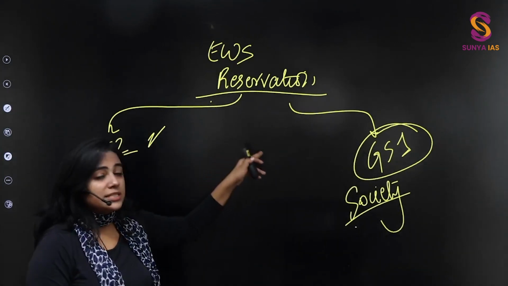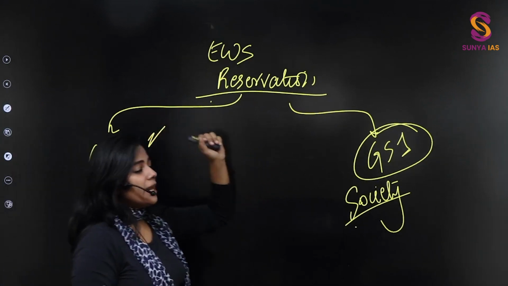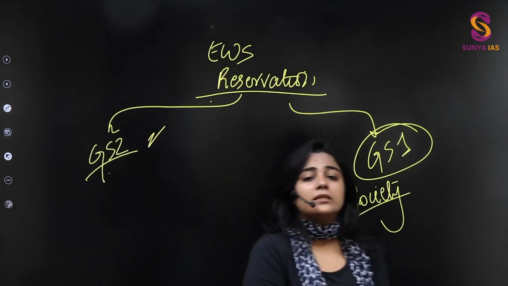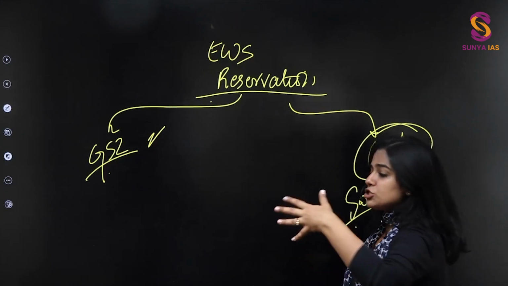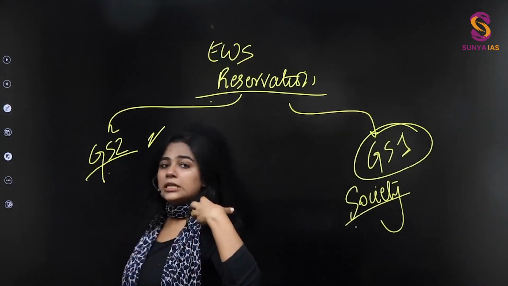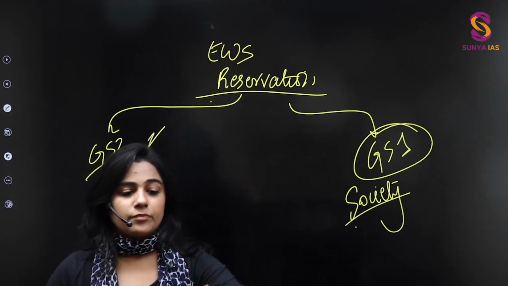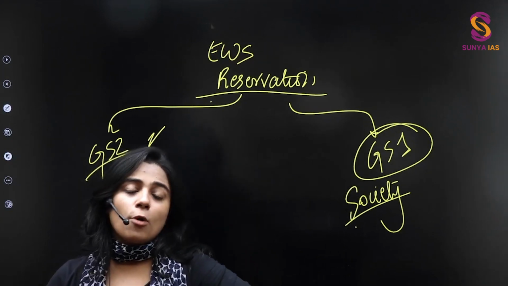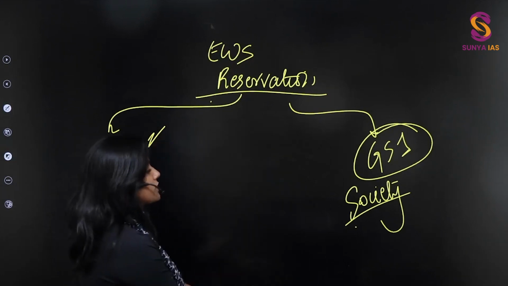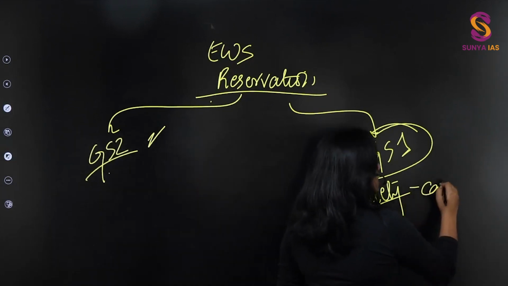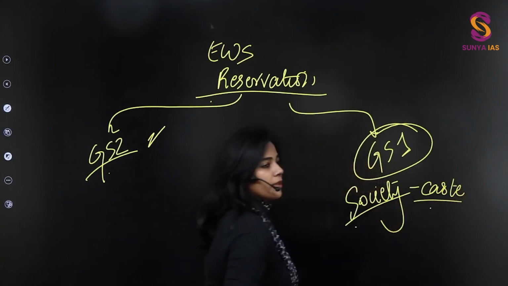You can use this example that the EWS reservation through the 103rd Constitutional Amendment Act has been enacted to shift the arena of reservation from caste to class, right? So even in society, on the basis of caste, you can use this example.